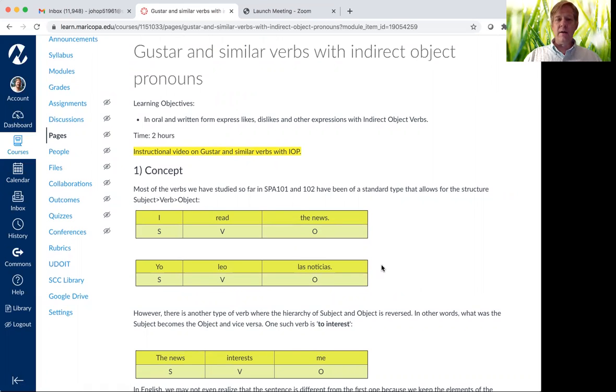Hola clase. In this unit, we will be looking at the verb gustar and similar verbs. These are verbs that take indirect object pronouns, but unlike the ones we studied in the previous unit, these verbs also reverse the order of the subject and object. So,